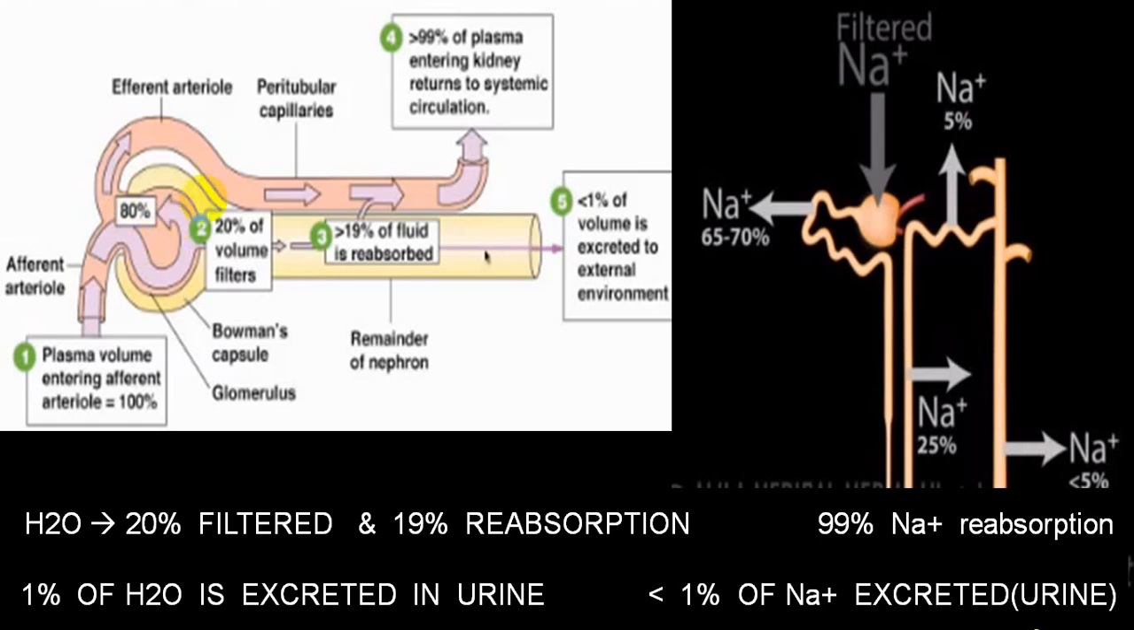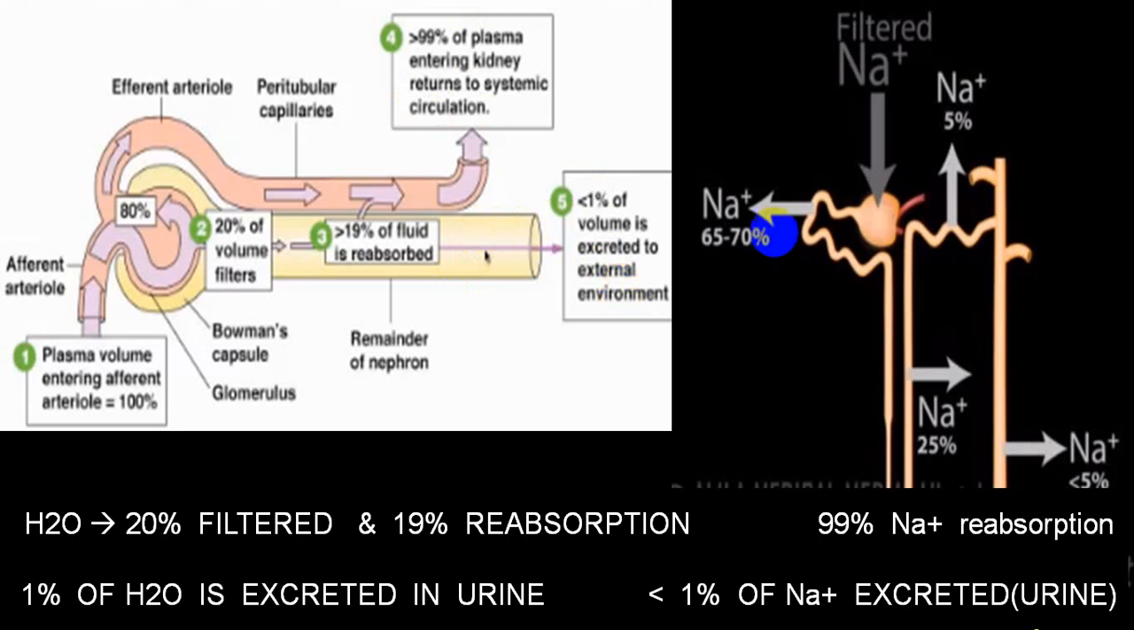Sorry, 20% of the volume is filtered. 80% is returned back to the efferent arterioles, which goes back into circulation. Out of the 20% which is filtered, 19% is reabsorbed. Indirectly, 99% of the plasma volume is returned back to the systemic circulation, and only 1% of volume is thrown out in the form of urine formation.